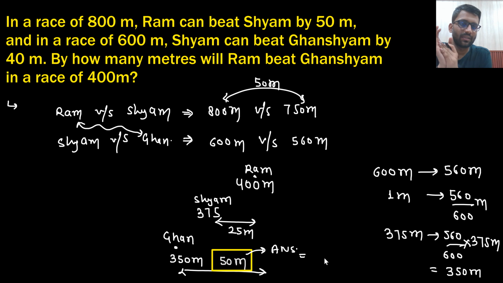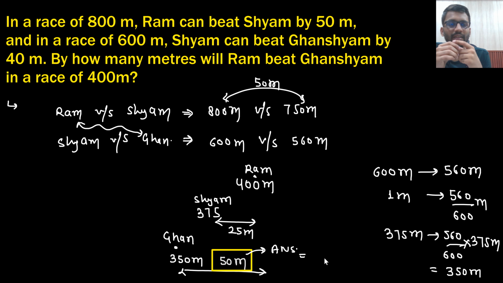Okay. So Ram was running 400 meter, that means Shyam was running 375 meter only, because if Ram was running 800, Shyam was running 750. So Ram was running 400, so Shyam was running 375. And if Shyam was running 600, then Ghanshyam was running 560 only. So if Shyam is running 375, then Ghanshyam is running 350 only. So in a race of 400 meter, Ram would have run 400 meter and Ghanshyam would have run 350 meter. So he would have beaten him by 50 meters.